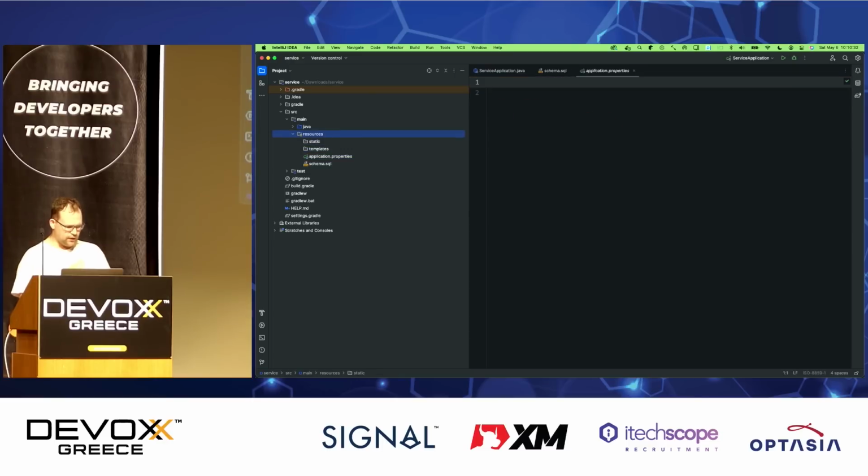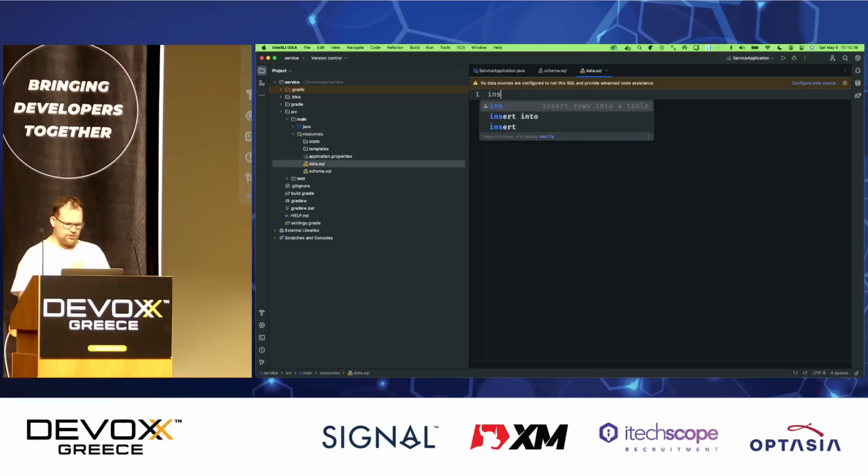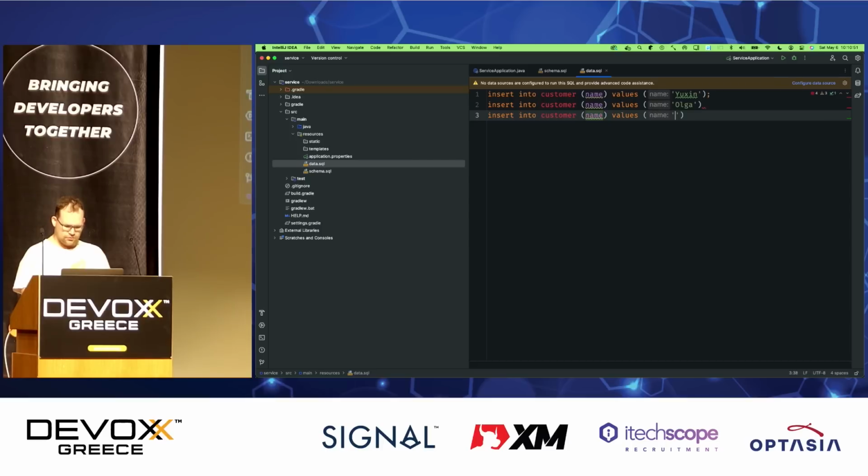And then we're going to create a new file in here called data.sql. And we're just going to write some data into the database. So insert into customer, name, values. And we're going to put some people who are on the Spring team, right? Amazing people. We've got Yuxin, Olga, Dr. the good, the great, the amazing Dr. Syer, Stefan.